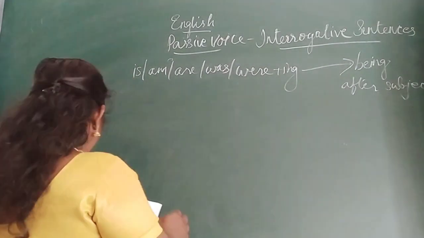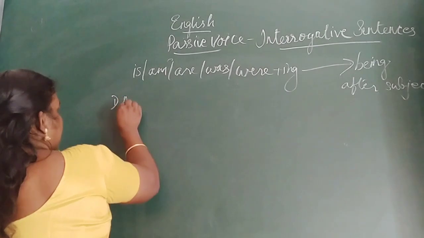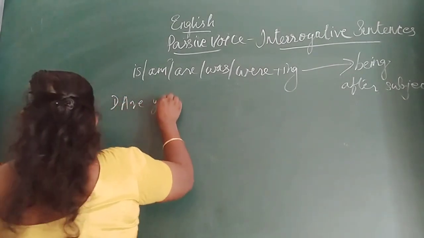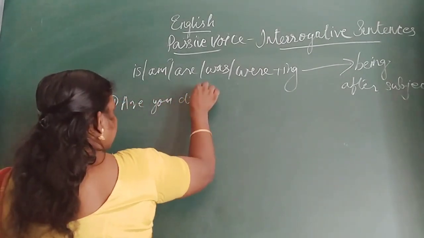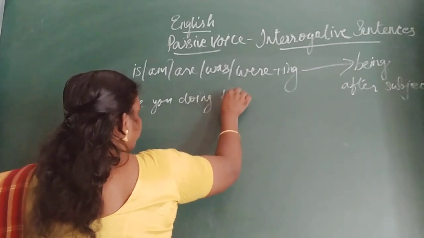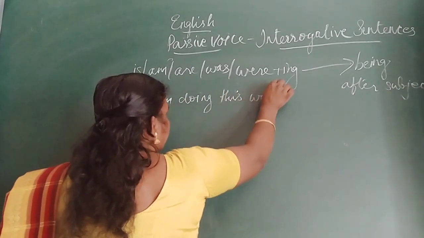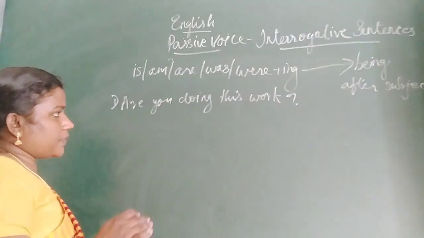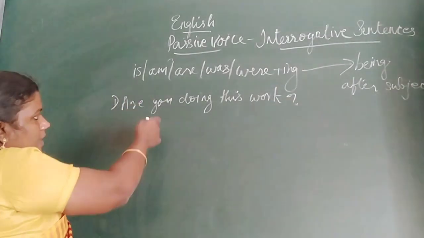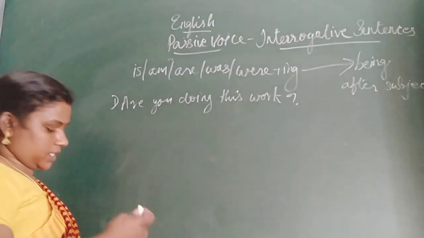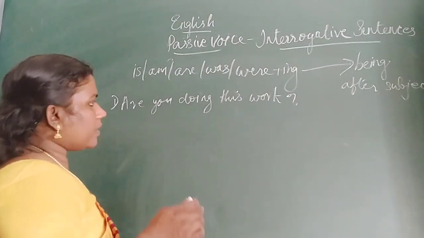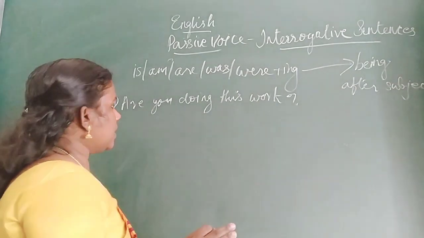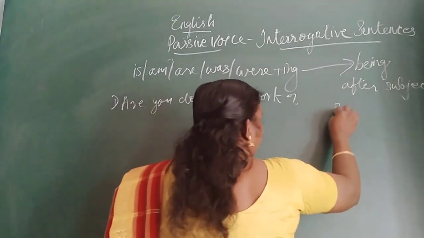So, first example: are you doing this work? Are you doing this work? Okay, in the passive voice also we will start with the same auxiliary form.